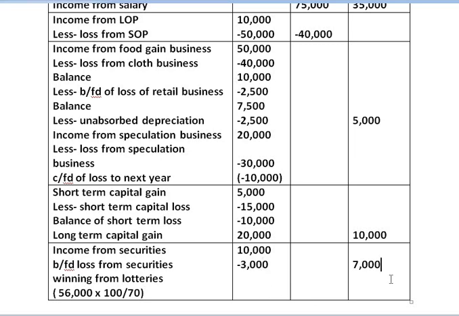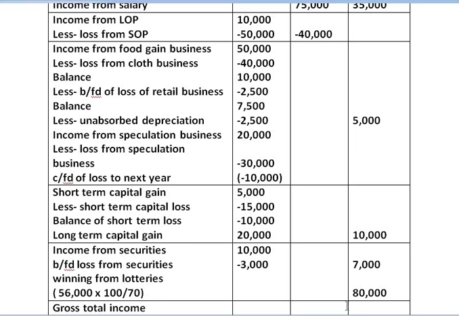This 80,000 is directly taken to gross total income column, because winning from lotteries amount is never used to set off any of the losses. This complete entire winning amount has to be taken to gross total income column. Now we have to total all the gross total income amount columns, and that is the final answer what we get. Gross total income,